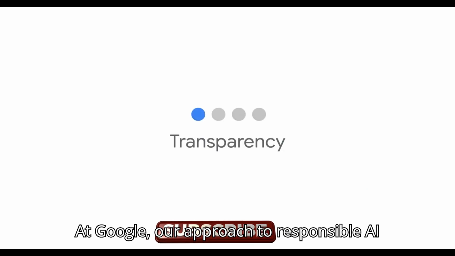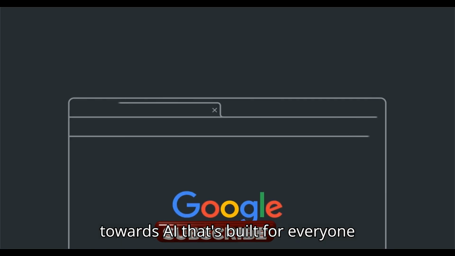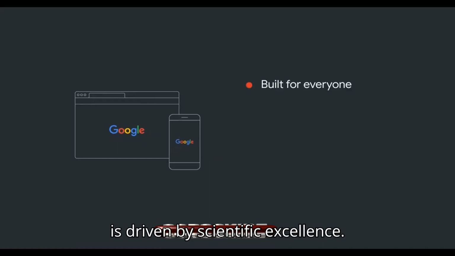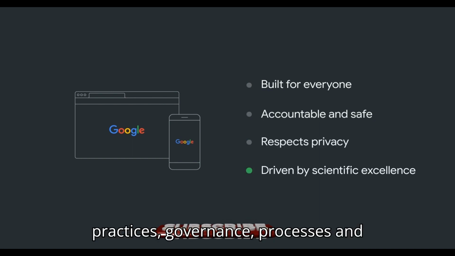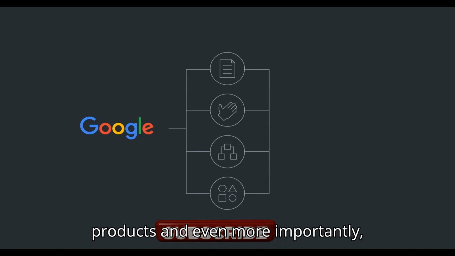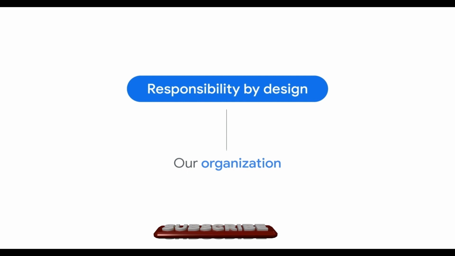At Google, our approach to responsible AI is rooted in a commitment to strive towards AI that's built for everyone, that's accountable and safe, that respects privacy, and that is driven by scientific excellence. We've developed our own AI principles, practices, governance processes, and tools that together embody our values and guide our approach to responsible AI. We've incorporated responsibility by design into our products, and even more importantly, our organization. Like many companies, we use our AI principles as a framework to guide responsible decision making.